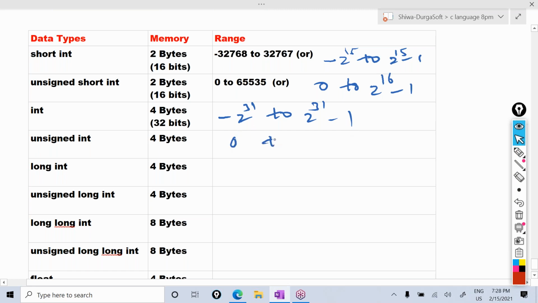Its range starts from 0 because it is unsigned. 4 bytes means 32 bits. So the range is 0 to 2 power 32 minus 1.